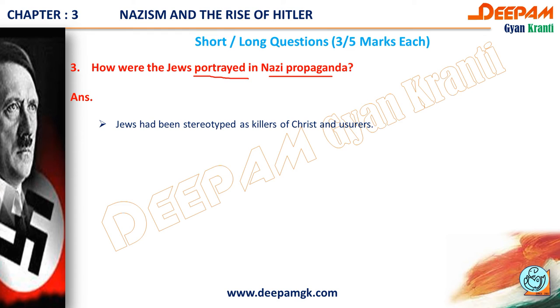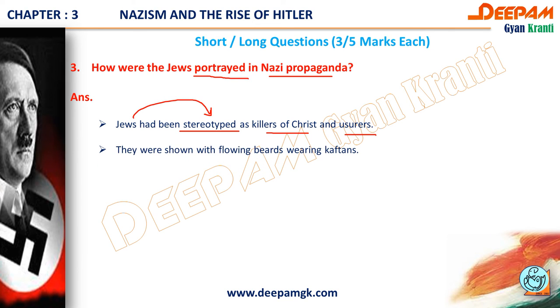They were stereotyped as killers of Christ and usurers. Everyone knows them as the killers of Christ. The second point is that they were shown with flowing beards, long beards, wearing kaftans.